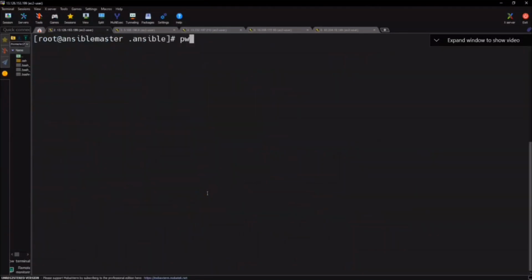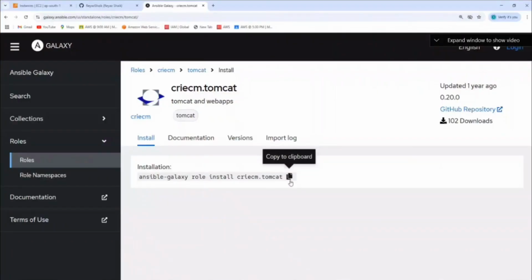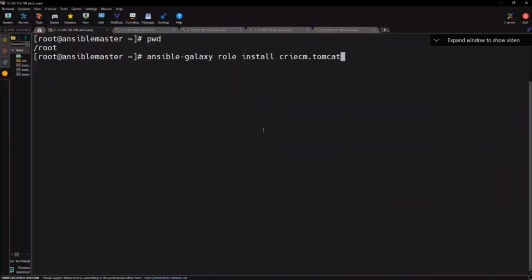Where am I now? Somewhere in root. Okay, I go back. Guys, here I'm somewhere under root. Now what do I do? I'll run the command, the kick command. This one, copy and paste. ansible-galaxy role install kick dot. If I say this, now the entire role structure will get created or not? Let's see.